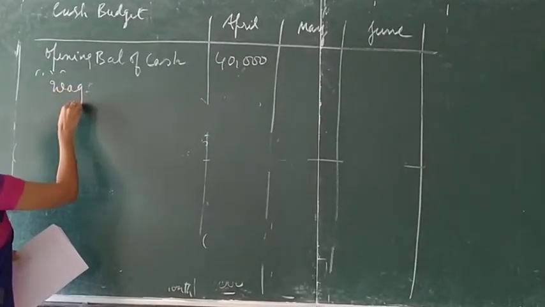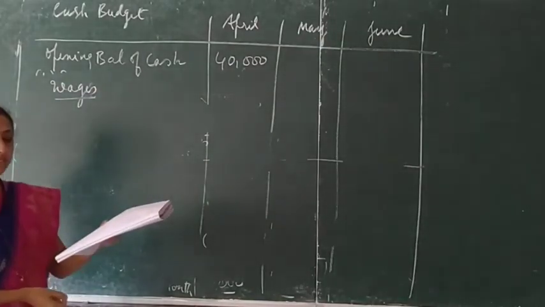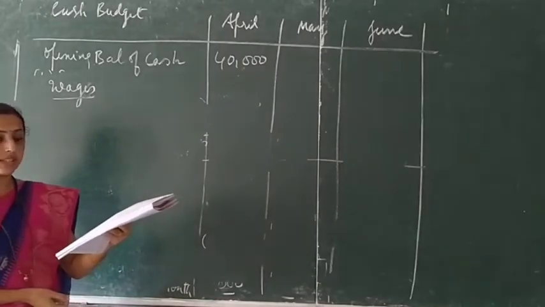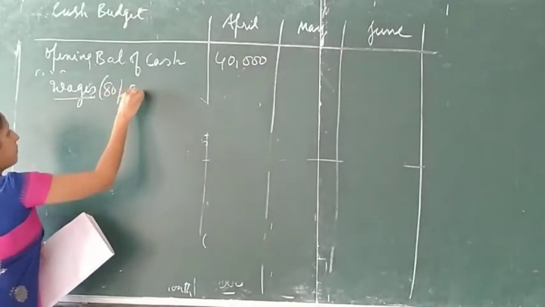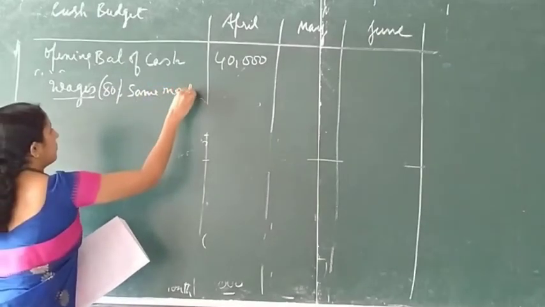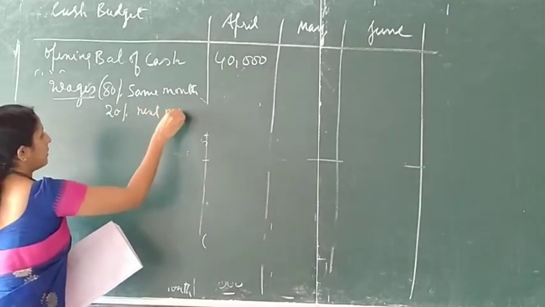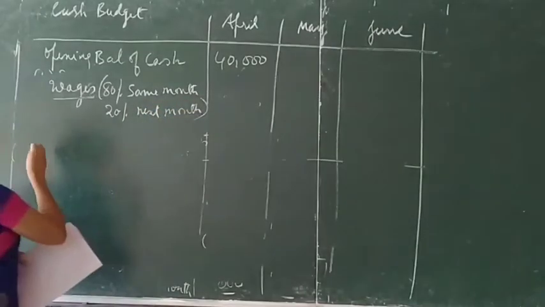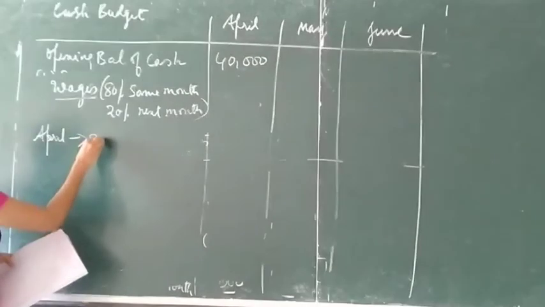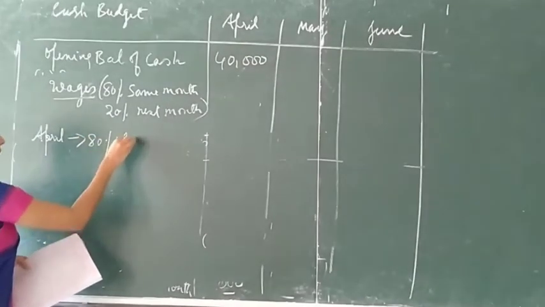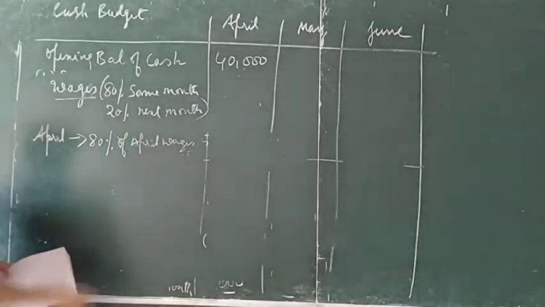Wages. 80% is paid in the same month, 20% is paid in the next month. So first I begin for April. 80% of April wages, same month.